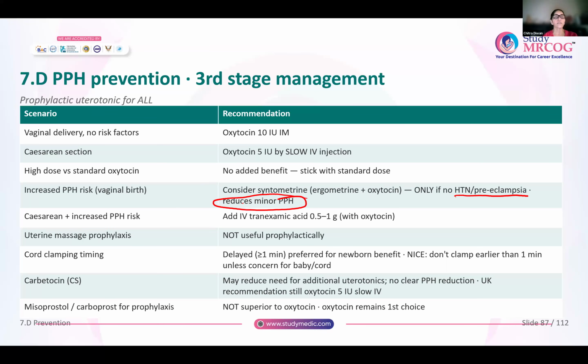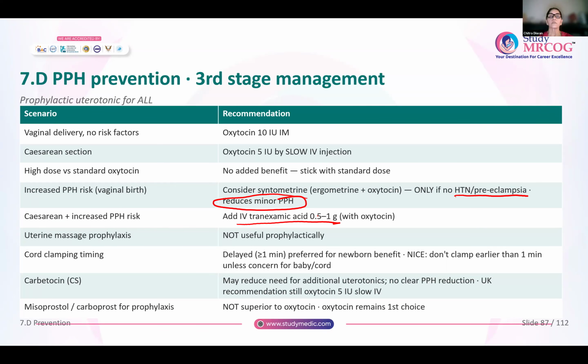Whenever there is a cesarean section, there is increased risk of PPH. Along with oxytocin, you can give tranexamic acid 0.5 to 1 gram. Uterine massage as a prophylaxis doesn't help to prevent PPH. Okay. Now coming to the timing of cord clamping. So delayed cord clamping, more than 1 minute, is good for the baby, but only if the mother and the baby, both of them are stable. Otherwise, you will not do delayed cord clamping.